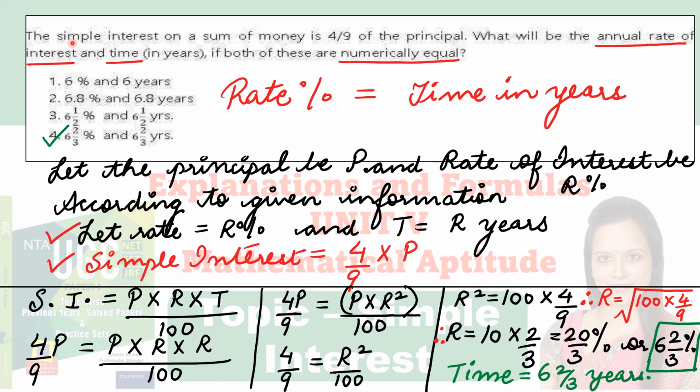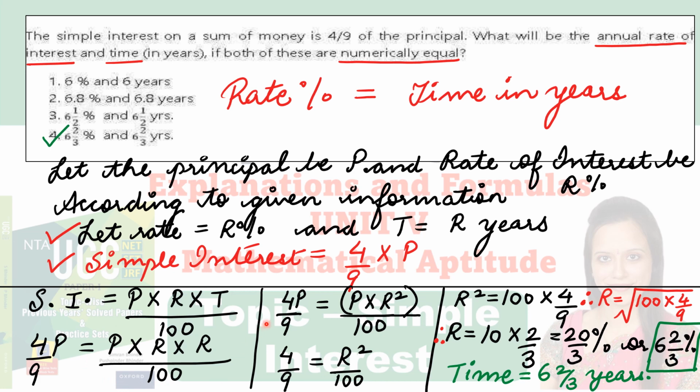Let's read over here. The simple interest on a sum of money is 4/9 of the principal. So I've written that like this. Simple interest is equal to 4 by 9 into principal. Now again we have to apply our basic formula, that is simple interest is equal to principal into rate of interest into time upon 100. Simple interest, because it was given in the question, this thing 4 by 9 into P, I can write it over here. This is the formula part.